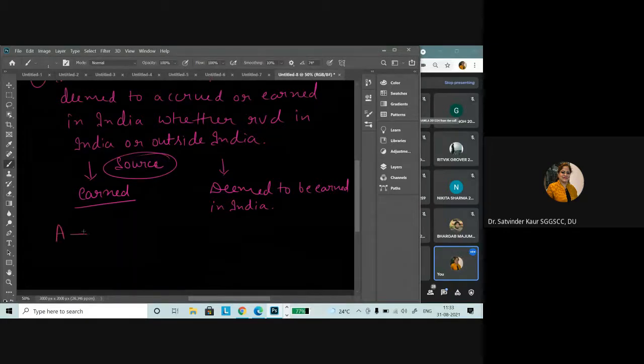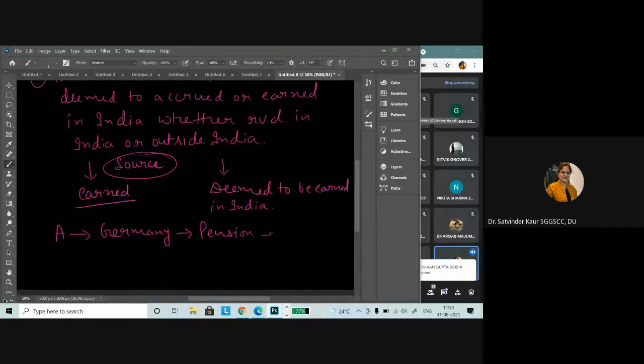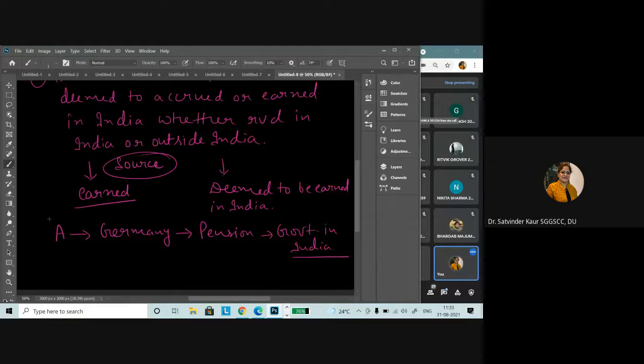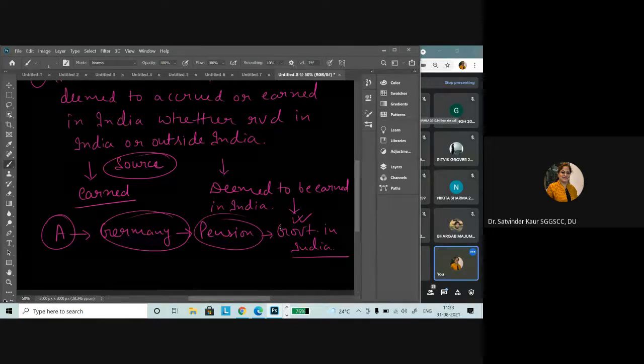For example, A is now settled in Germany, right? And he is receiving pension from his job in government in India, right? Now in this case, A is receiving pension in Germany, but he is receiving it for the past services rendered in India. It will be considered as deemed to be earned in India. Even though he is not in India now and is not rendering his services, the source of income is from India, so it will be considered as deemed to be earned in India.